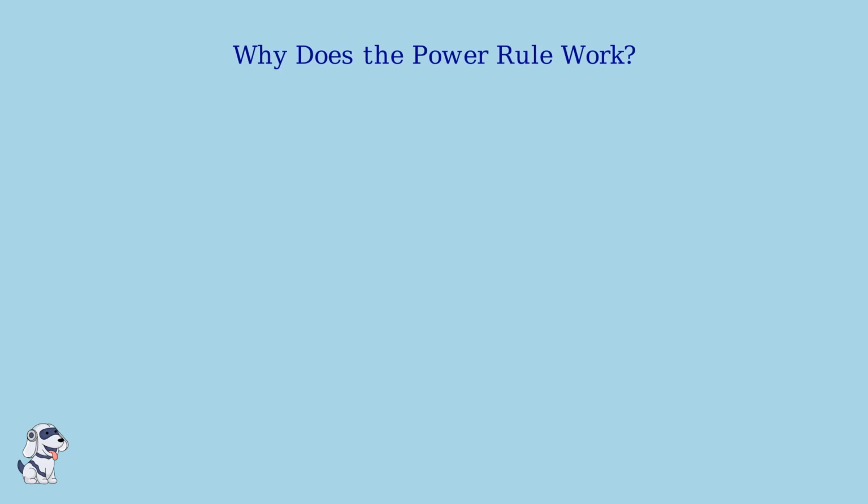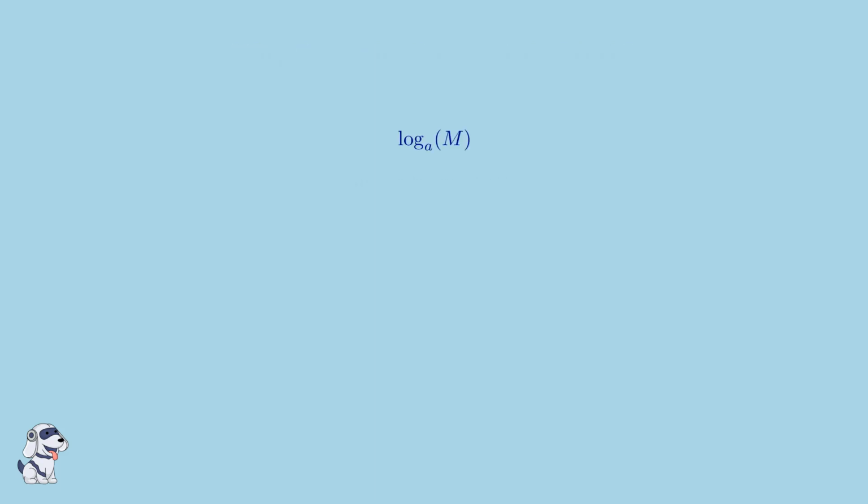To truly understand the power rule of logarithms, we need to go back to the fundamental meaning of what a logarithm actually represents. A logarithm is fundamentally asking a question. When we write log base a of m, we're asking, to what power must we raise a to get m? Now let's consider what happens when we have log base a of m to the power n. This is asking the same fundamental question, but now about m raised to the nth power.